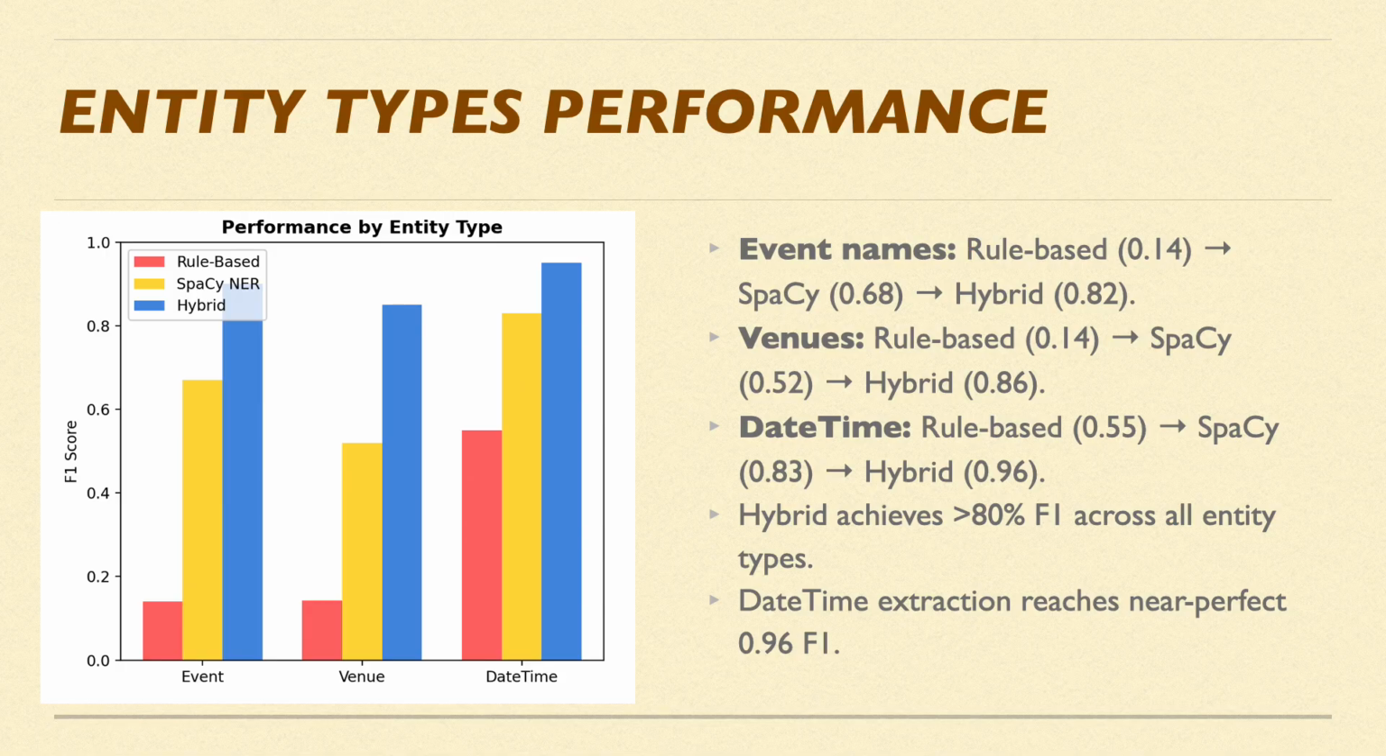Tracking progression by entity type, event name went from 0.14 rule-based to 0.68 spaCy to 0.82 hybrid. Venue improved from 0.14 to 0.52 to 0.86. Datetime went from 0.55 to 0.96 for hybrid. The hybrid achieved an F1 score above 80% across all entity types, with datetime extraction reaching a near perfect 96% F1 score.